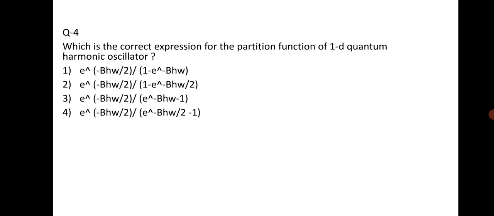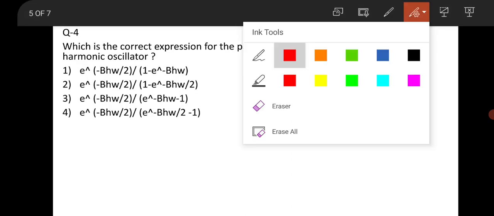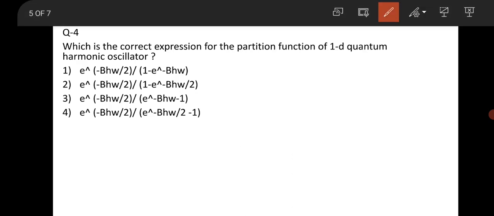It's a question from statistical mechanics. Which is the correct expression for the partition function of a one dimensional quantum harmonic oscillator? I should suggest all of you to please practice it and see the solution carefully, because it's a question that will come most of the time in NET and GATE examination.